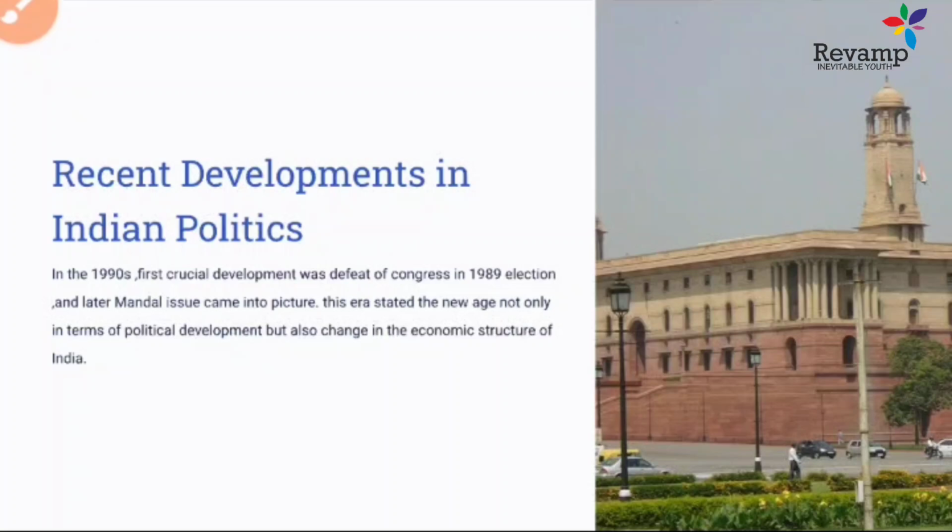So in this unit we will study the developments and incidents that happened in the 1990s, like the loss of Congress in 1989, what the Mandal Commission is, how the Ayodhya case happened, and later a lot of riots like the Gujarat riot, and how a communal issue started, and how the election process was done during that time period. So these are all the issues we are going to discuss in this slide. So let's start with the topic.